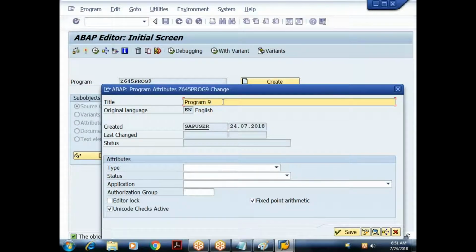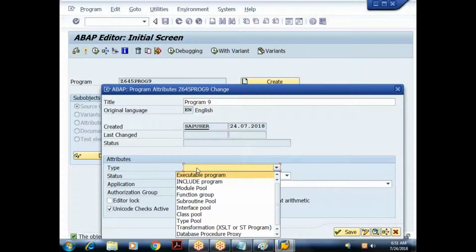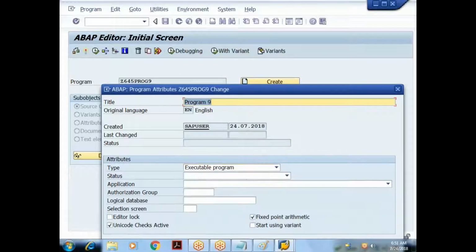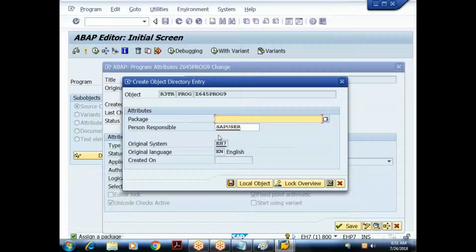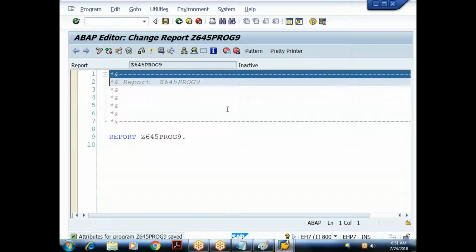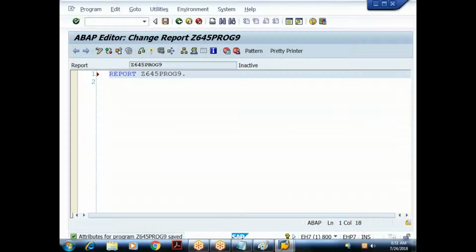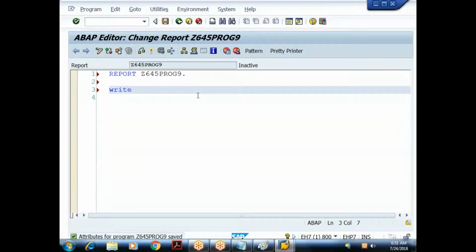I'll choose the type of program as executable program. Let me save it in the local object. Done.